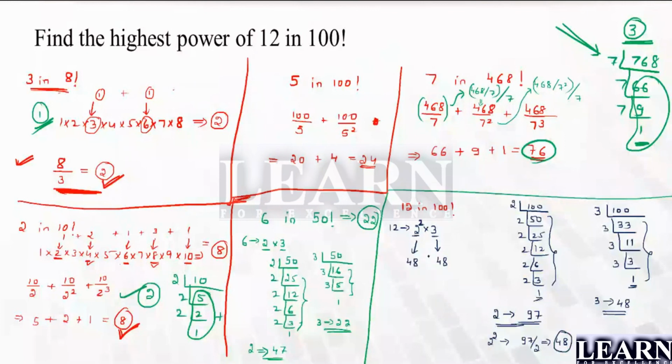Then 2 square and 3 will make up a group to make 12. That is nothing but 2 square and 3 multiplied to make 12. So I can say 48 and 48. I can make a pair how many times? 48 times as the answer. The answer for this question is 48.